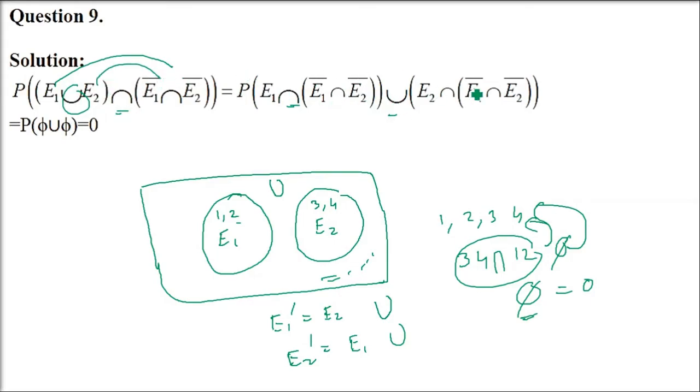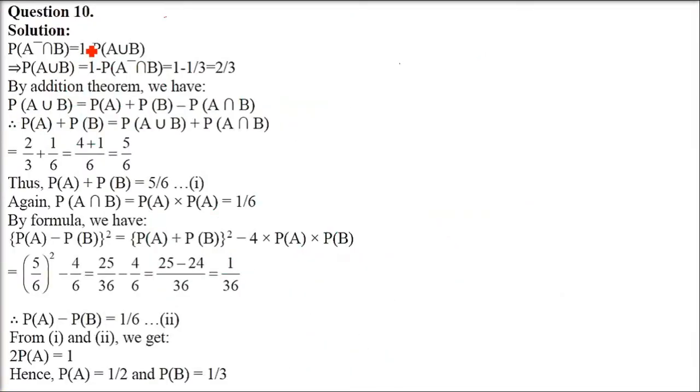So E1 with this and E2 with this. So E1 intersection E1 complement intersection E2 complement. E1 complement is 3, 4, E2 complement is 1, 2, and the intersection is 5. 5 intersection with anything, that is E1, is going to be 5. Similarly here, this is also 5. Same thing. 5 intersection with everything is 5.